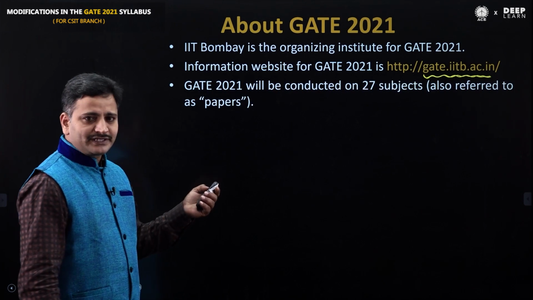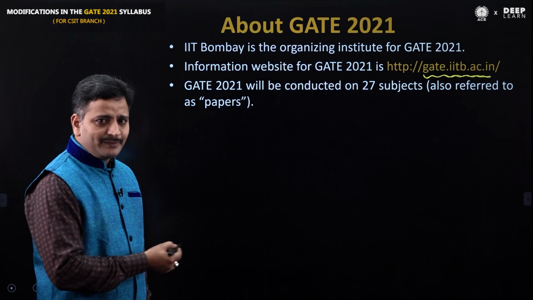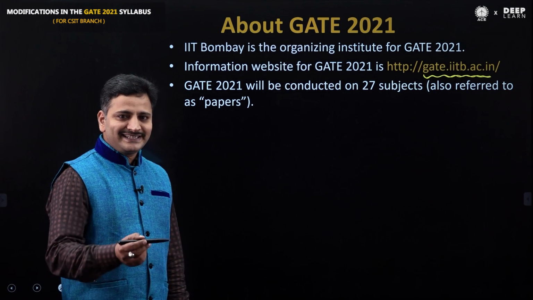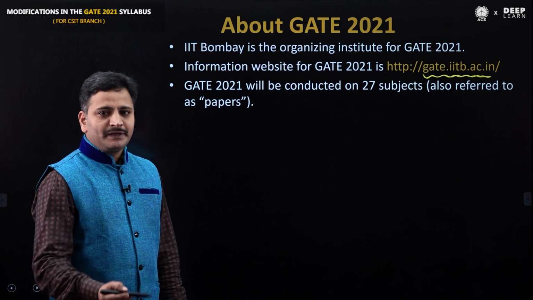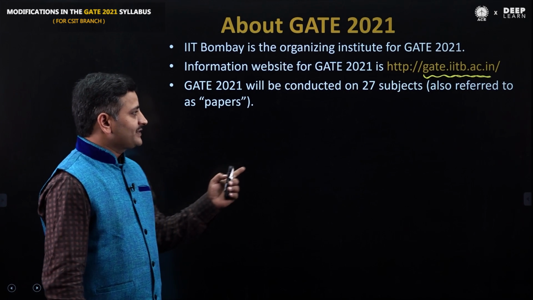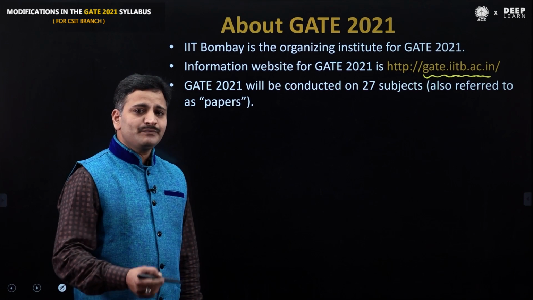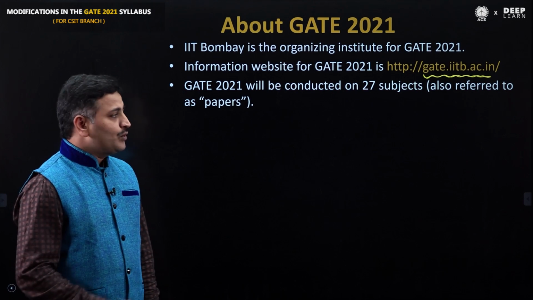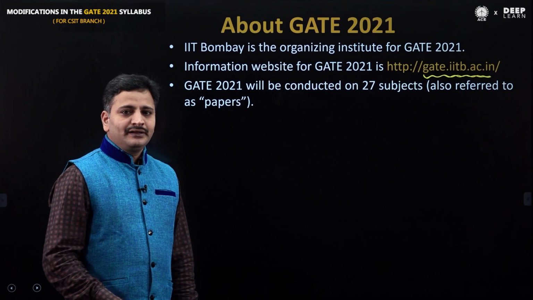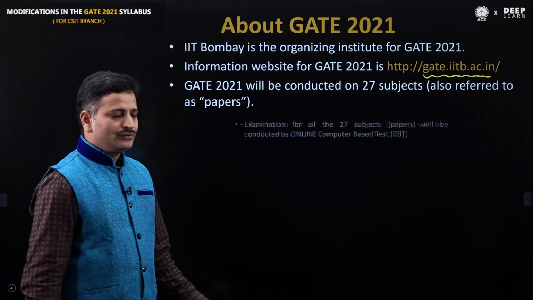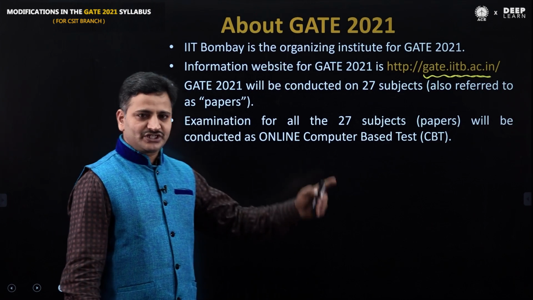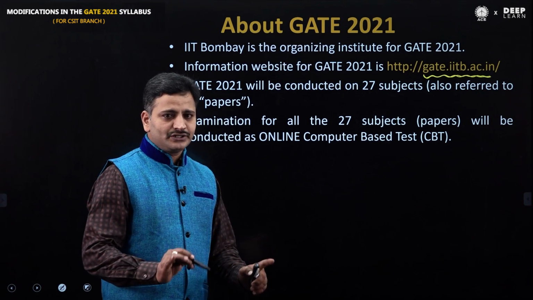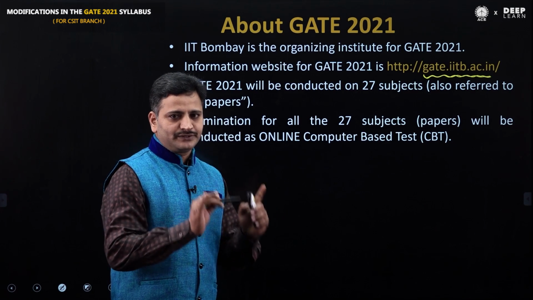Then how many subjects are they going to conduct in GATE 2021? There are 27 subjects. Commonly we call them papers, like CS paper, mathematics paper, EC paper, EEE paper. Then what is the mode of examination? The mode of examination for all these 27 subjects is only online computer based test. There is no offline test.